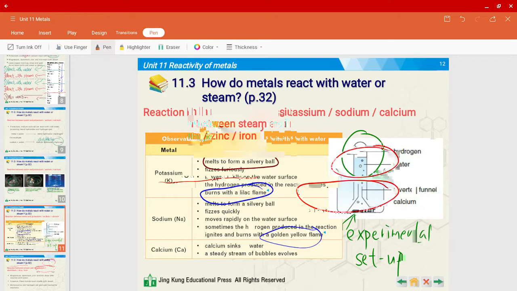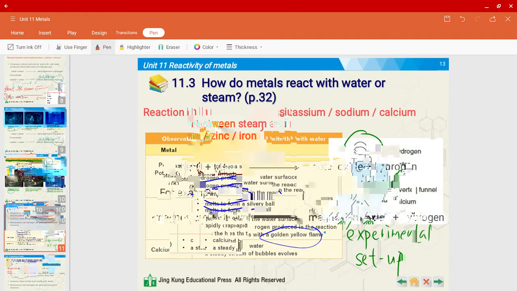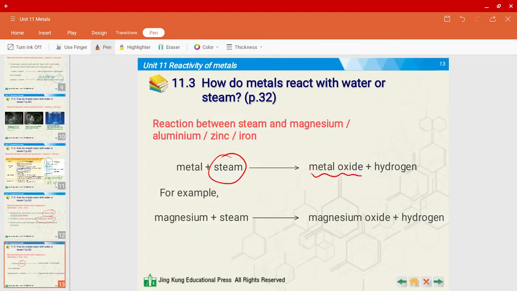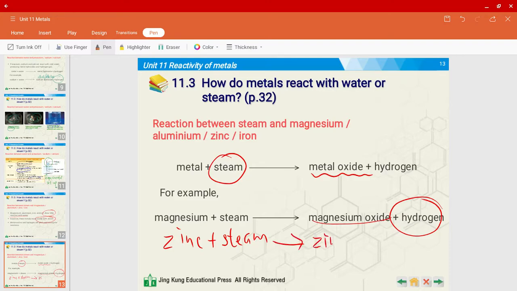However, the word equation is a bit different now, guys. Pay attention. Metal plus steam, you would get metal oxide instead of hydroxide. So this time you get oxide. For example, magnesium plus steam, you would get magnesium oxide plus hydrogen. Another one could be you have zinc plus the steam, you would get zinc oxide plus hydrogen.